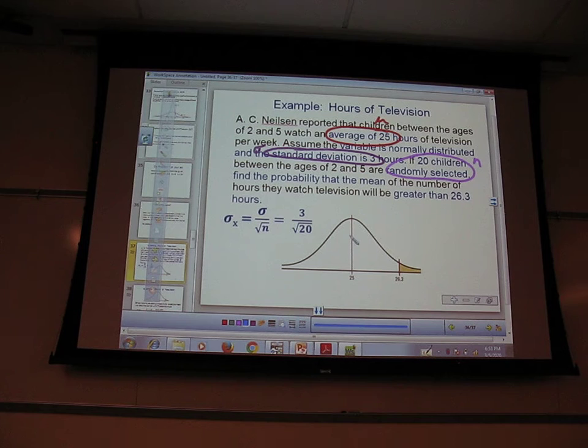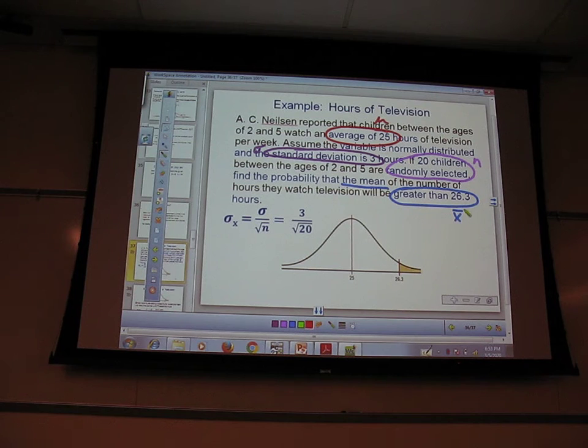So here we're talking about the mean. The mean will be greater than 26.3. That's my x bar. So I don't have an x, I have an x bar. So those are the two clues that this is a mean of means type problem.